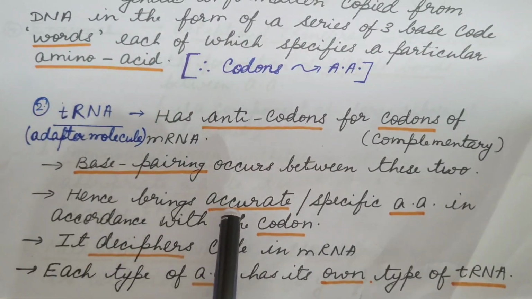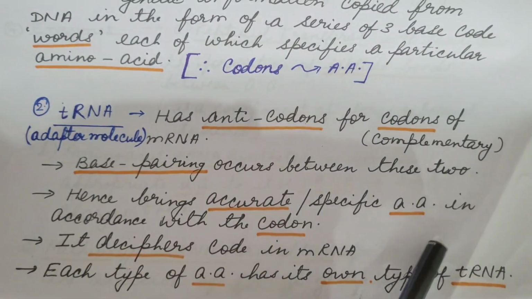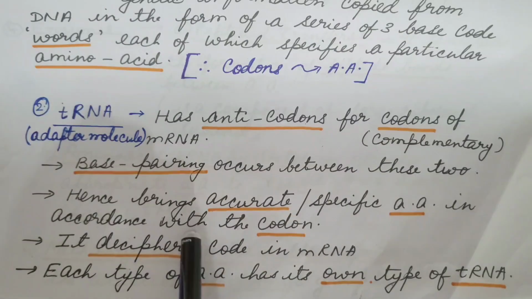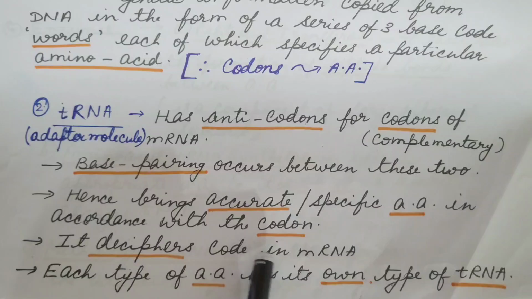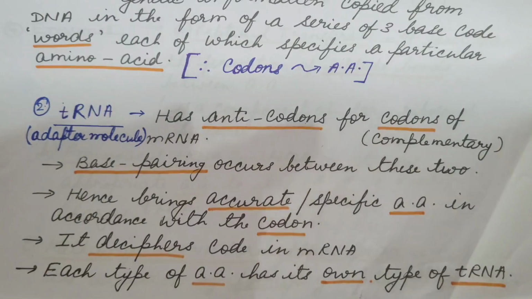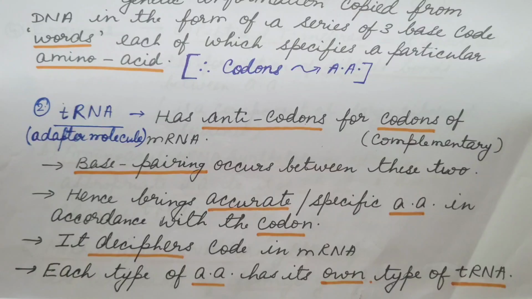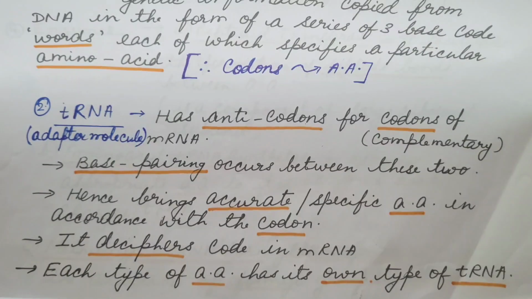Hence, it brings the accurate, specific amino acid in accordance with the codon. It deciphers the code in messenger RNA. Each type of amino acid has its own type of transfer RNA, which binds it and carries it to the growing end of a polypeptide chain or protein.